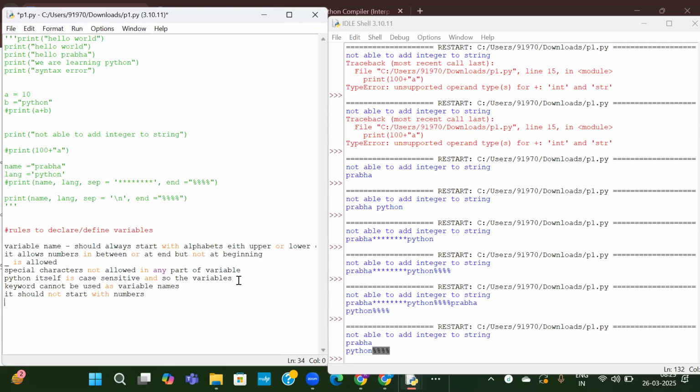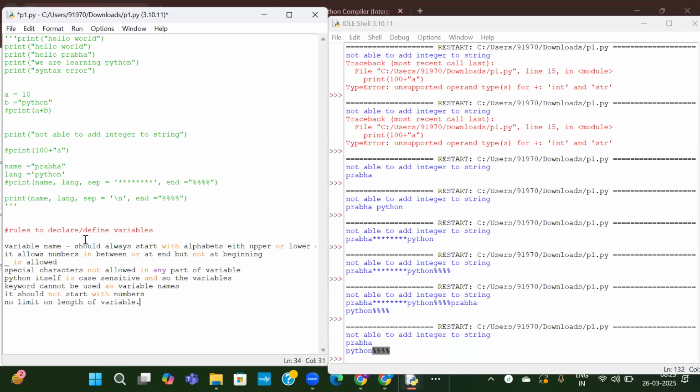There is no length limit. Our variable name can be of any length. There is no limit on that. No limit on length of variable. It can be of any size. But generally we'll use small length as the variable names.